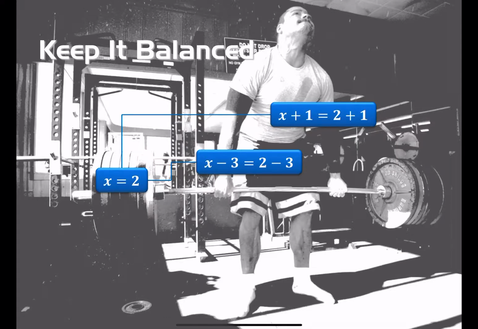What else could I do? I can also multiply both sides by the same number. 4 times one side, 4 times the other side. And it's like making the weight 4 times as big on either side. And what about dividing? I can also divide both sides by some number, like in this example. I make it 5 times smaller on both sides for the weight. And what is allowing me to do all of those things are some properties of equality. The addition property of equality allows me to add the same number to both sides, subtraction property of equality, and so on. When I go to solve equations, I'm always doing the opposite of what I see there.